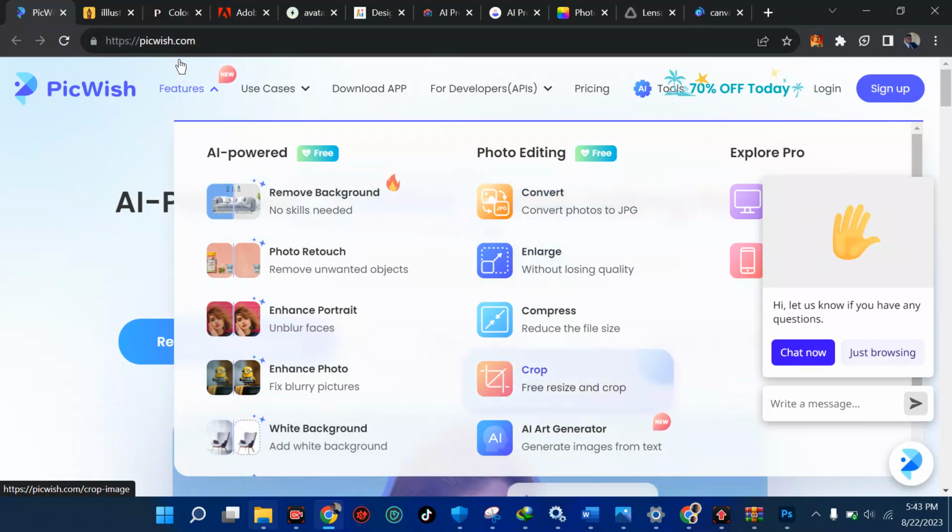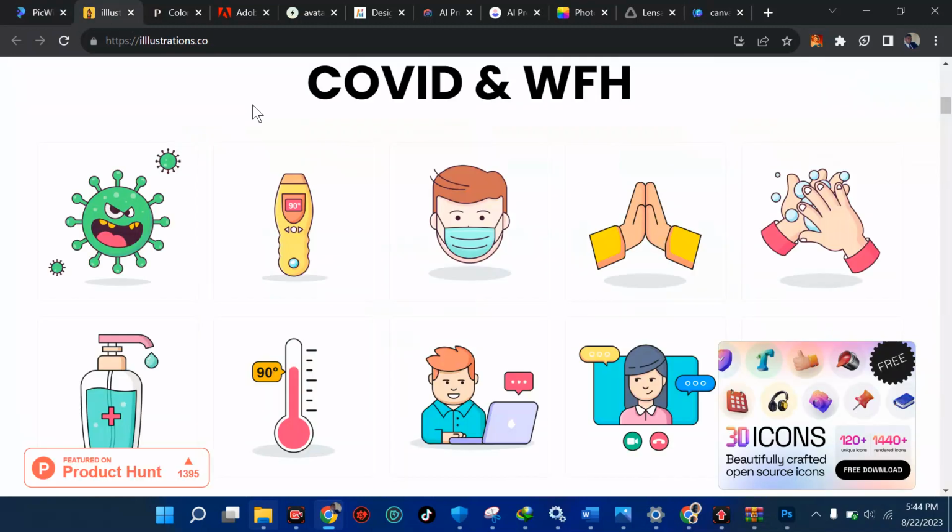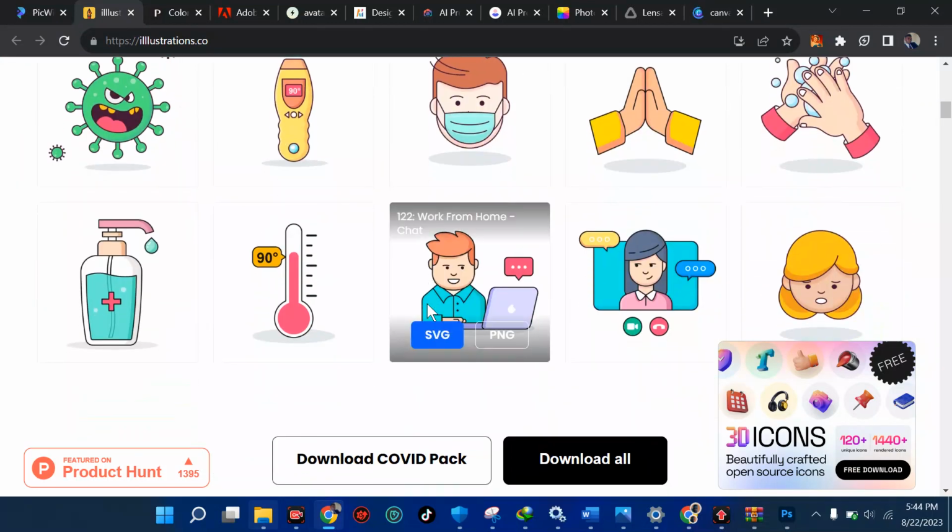We're done with this. Let's go to the next one, which is called illustrations.co. With this, you can generate all forms of illustration. You can see on the screen, we have this kind of scary guy, we have some other stuff, we have this guy on a mask, this one praying and all. You can come to this website and generate a lot of illustrations and add them to your design.